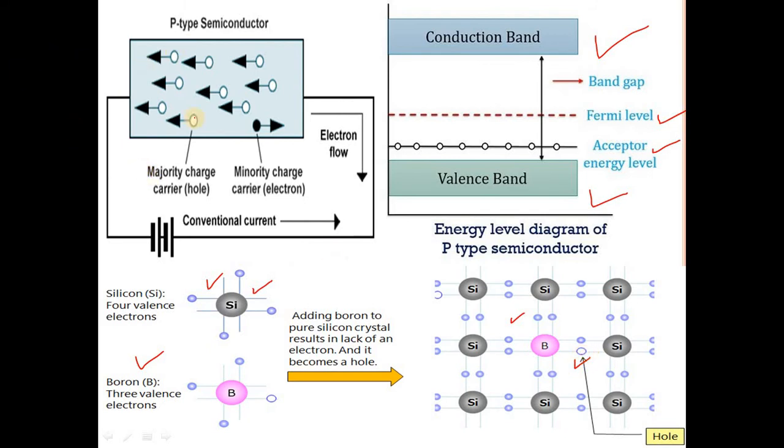So in this diagram, when we apply electric current, electrons move towards the positive terminal of the battery and holes move towards the negative terminal of the battery. So here majority charge carriers are holes and minority charge carriers are electrons. So this is p-type semiconductivity.